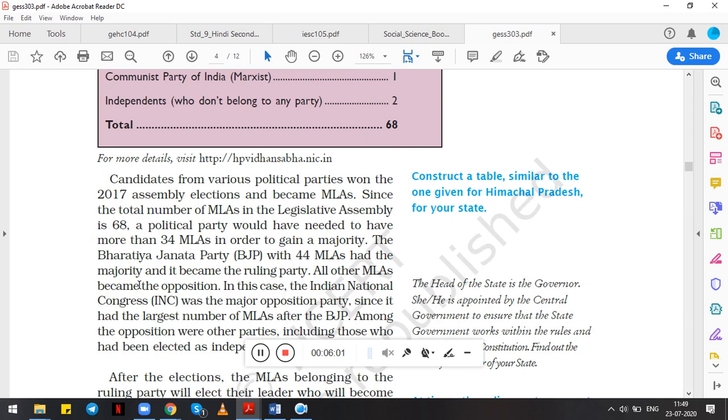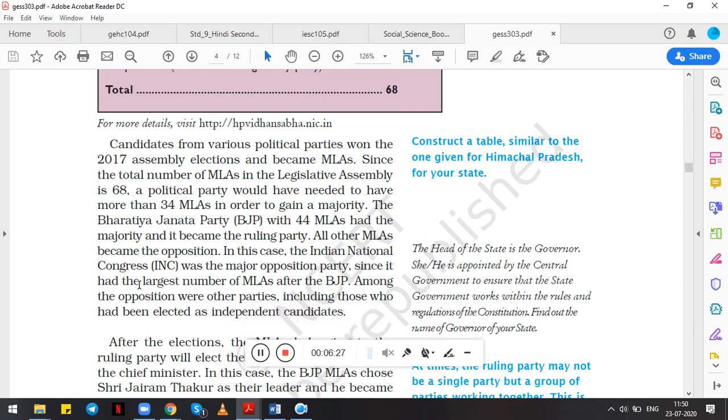In 2017, the Bharatiya Janata Party, that is BJP, won with 44 MLAs and it became the ruling party. All the other MLAs then became the opposition. Except these 44, all other MLAs became the opposition. And in this case, the Indian National Congress was the major opposition party since it had the larger number of MLAs after BJP. Among the opposition are other parties, including those who had been elected as independent candidates.